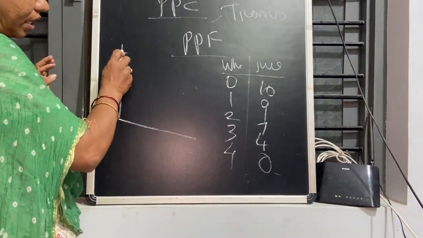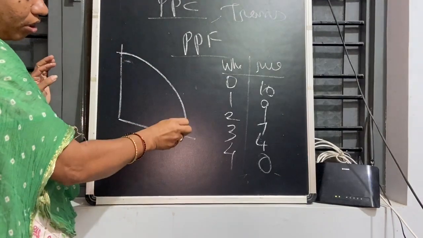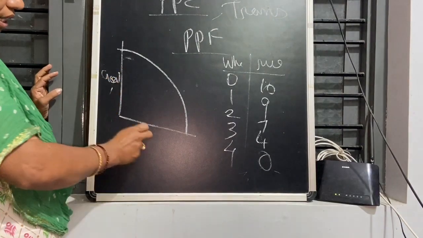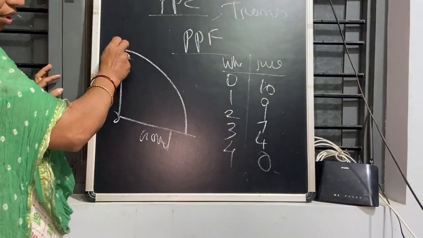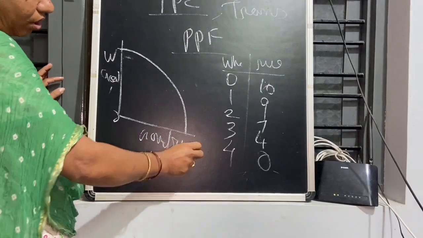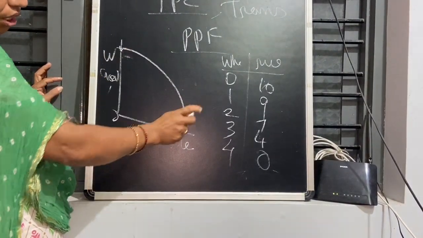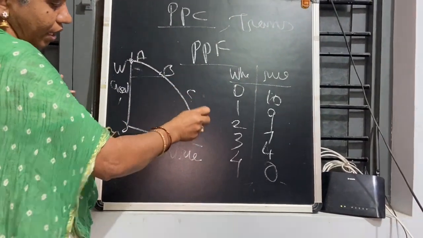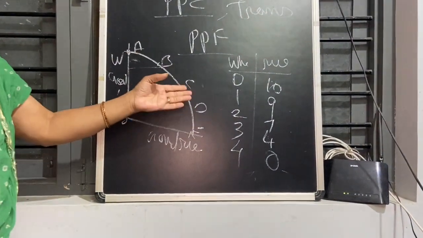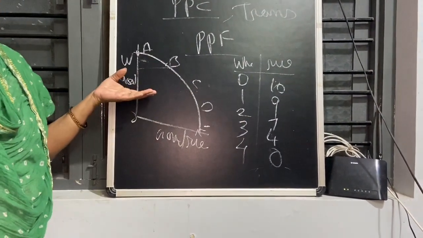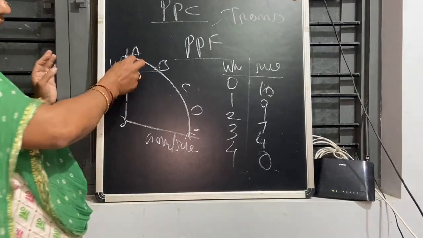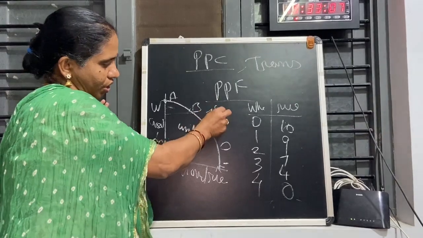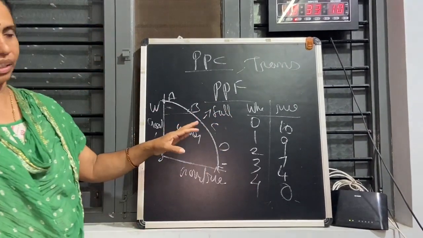That is concave. This curve always slopes downwards and is concave to the origin. This is goods 1 and goods 2. We have given the example of wheat and rice. It can be either 0 or 10, or 0 or 4, or any other combination. We can label them B, C, D and E. Any combination which the available resources and technology can produce. If a point is below the curve, it is underutilization. If it is on the curve, it is full utilization of the resources and technology.